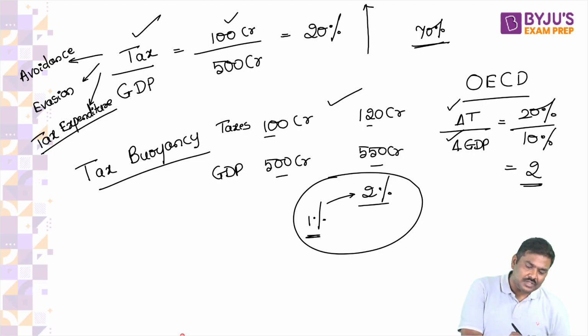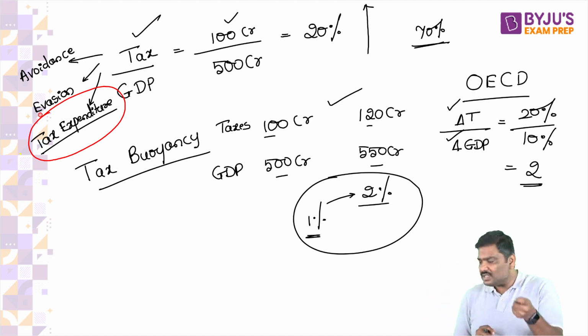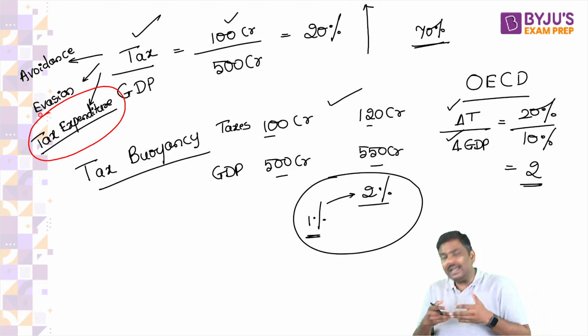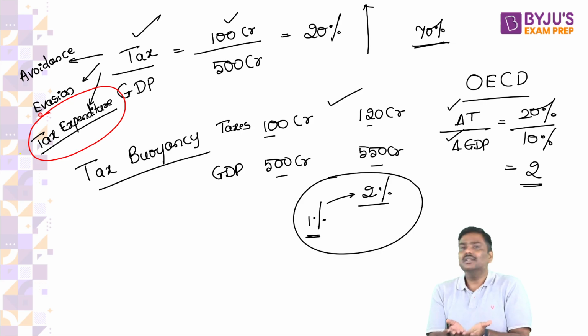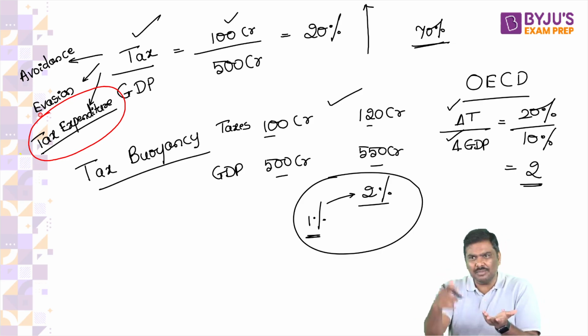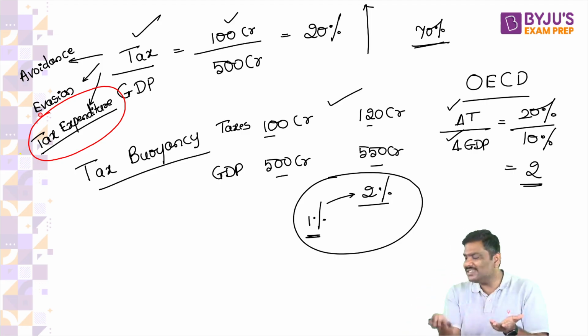Please tell me, can I also say that one of the reasons why the tax to GDP ratio is lower in India can be tax expenditure? Of course, yes. Because whatever revenue they were supposed to collect, they will not collect. Because of certain rebates. Rebate is nothing but collect and give it back. Certain rebates, certain exemptions, certain exceptions, etc.